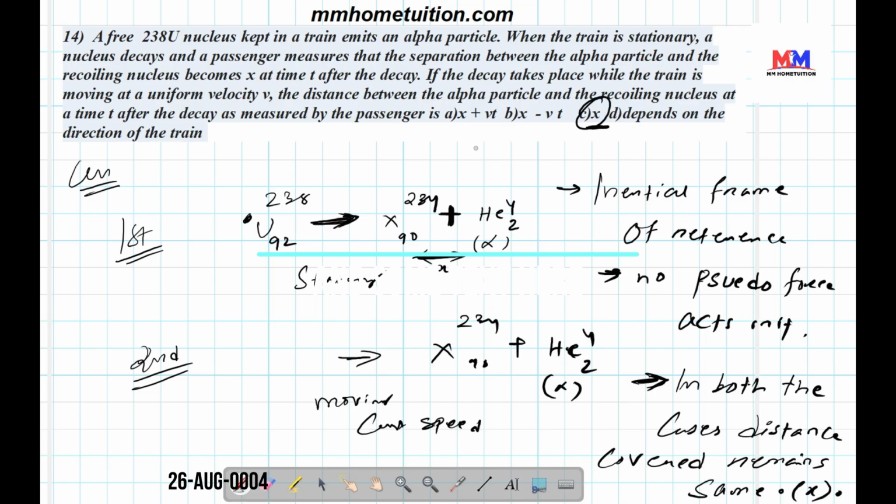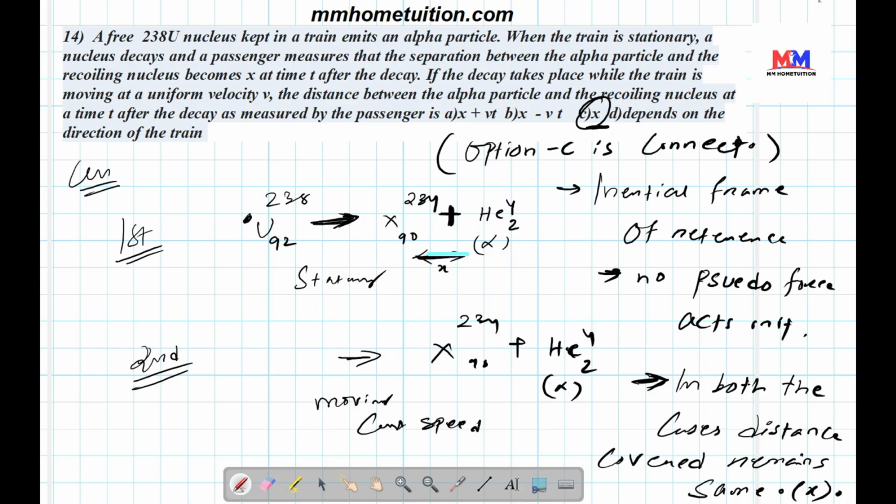That is x. So option C is correct. So that is the answer.